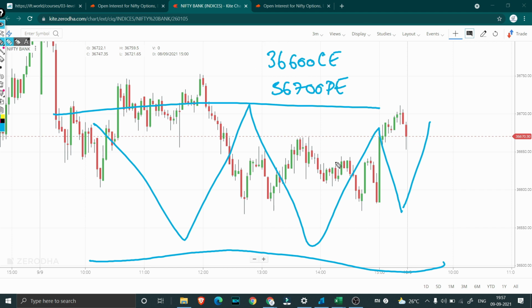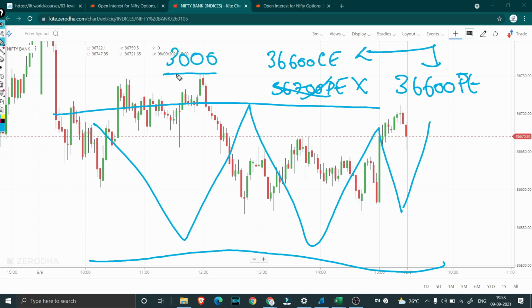So what we did is towards 2 o'clock, we thought markets might actually end in the range of 36,600 itself. So we also saw the OI. There was OI increasing both for puts as well as calls, which means people were doing a lot of short straddles right over there. So we also shifted towards a short straddle, that is from 36,700 puts, we came towards 36,600 puts and created a short straddle at 36,600. So this was the current position which we were holding, and we were holding around 3,000 quantity of each.